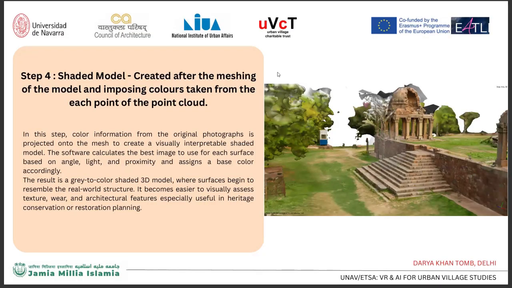Step 4, Shaded model. Created after the meshing of the model and imposing colors taken from each point of the point cloud. In this step, the color information from the original photograph is projected onto the mesh to create a visually interpretable shaded model. The software calculates the best image to use for each surface based on angle, light, and proximity and assigns a base color accordingly.